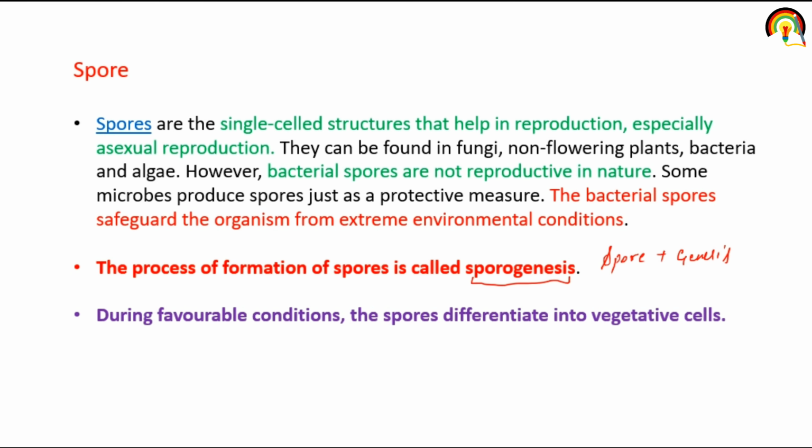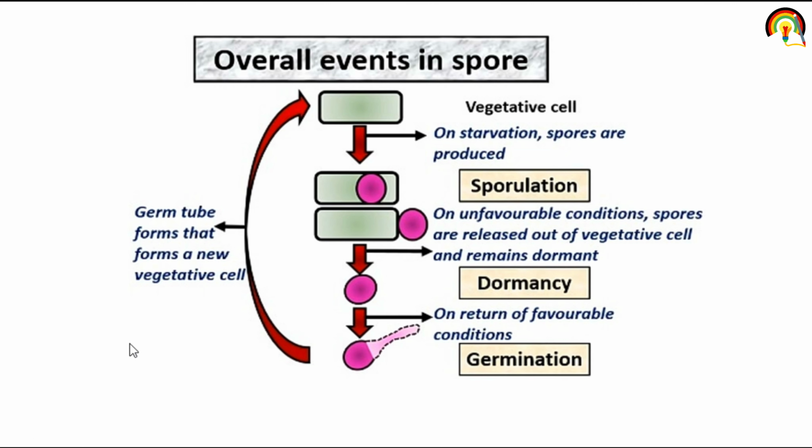So during favorable conditions, spores differentiate into vegetative cells. When there is a favorable condition, these spores differentiate and form vegetative cells. So what we discussed is what is spore, what is sporogenesis, and under favorable conditions, how spores differentiate into vegetative cells.